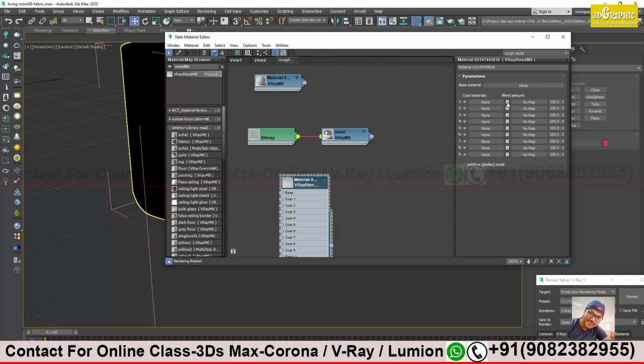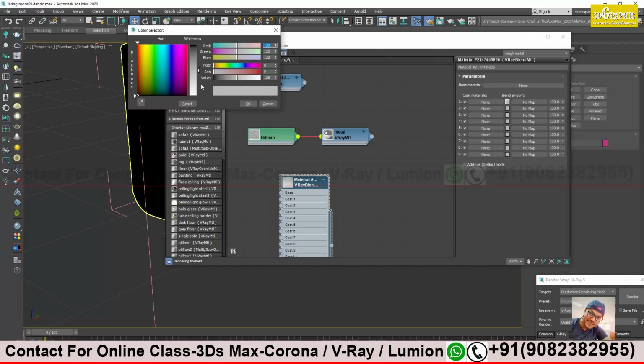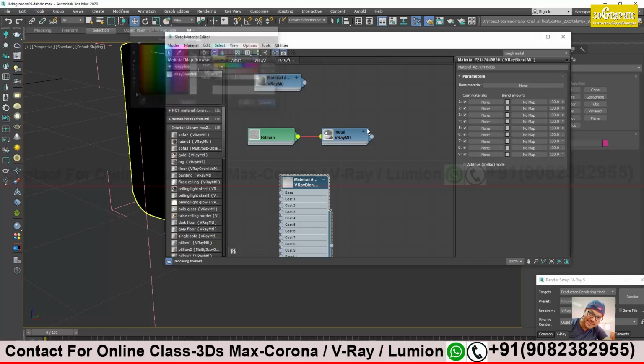It has black and white values to control how much the coated layer will affect your original layer, or you can use any mask over here. When you use masking, you can control the intensity of the masking, whether you want 100% or only 50% coverage, by numbers from here.